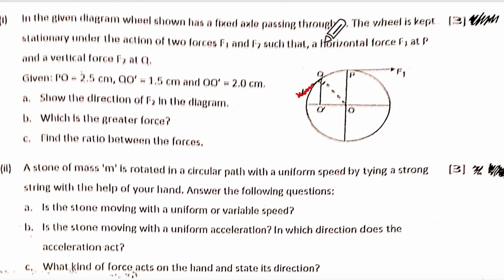Okay, so the vertical force means it will be this way. So can it be this way or can it be this way? That's what you have to decide. So vertical force will be this way. This is going to rotate it clockwise, correct or no? Clockwise moment it will be. So here it should be anti-clockwise moment, means it should be this way, correct? So will the arrow here be upward or down?